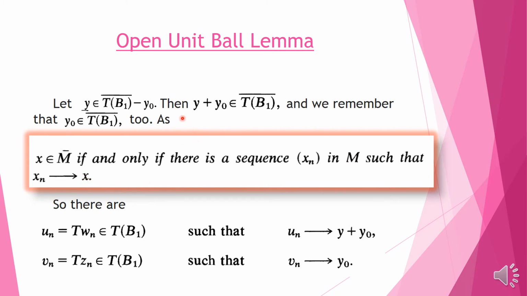So here we have 2 points, y plus y0 and y0, which are in the closure of the set T of B1. So we can find 2 sequences, namely un and vn, such that un approaches y plus y0, one point, and vn approaches y0, the other point, and un is equal to T of wn, where wn is a sequence in B1, and vn is equal to T of zn, where zn is also a sequence in B1.